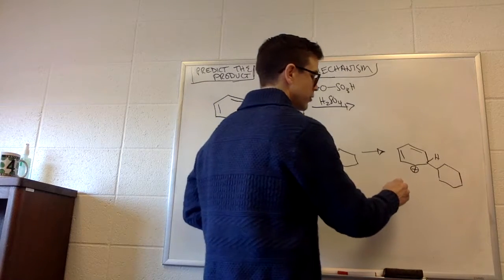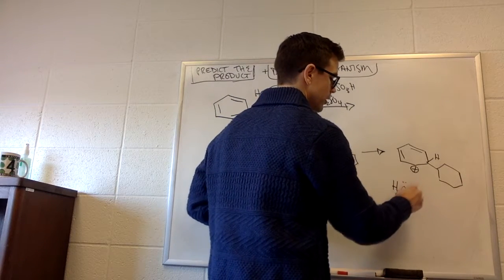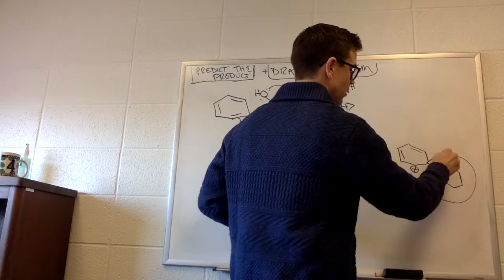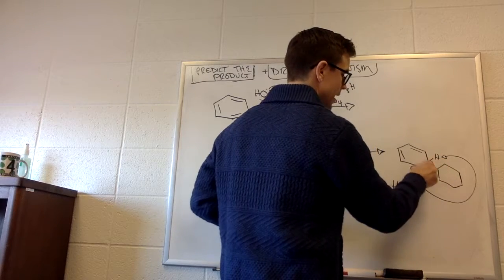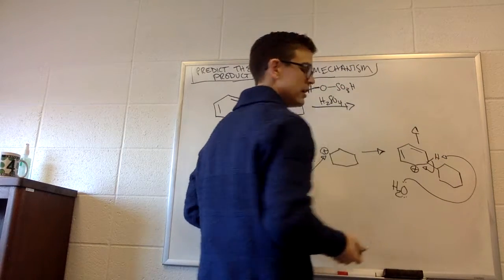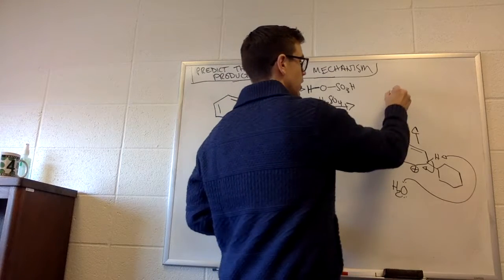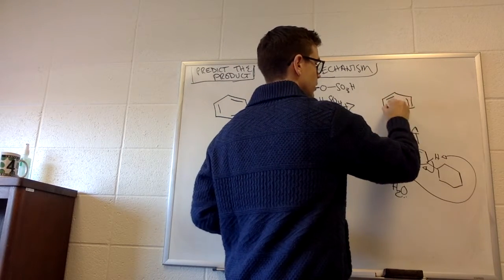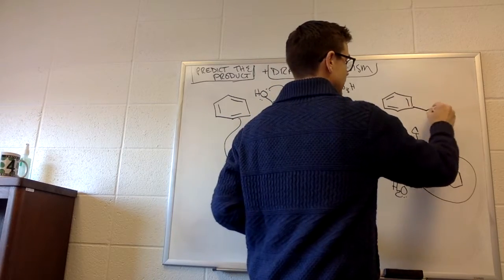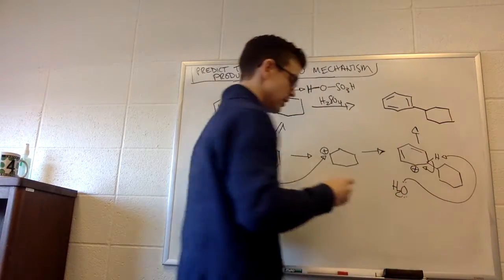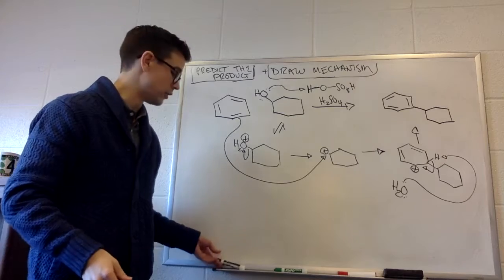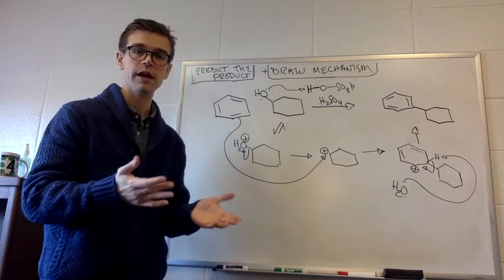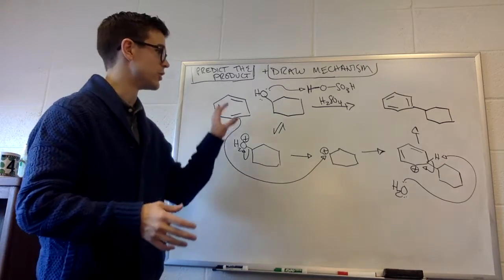So we can draw that water molecule to the left right here. That's going to come and grab that proton. The electrons in that are going to go form the aromaticity in that structure. And now we have our cyclohexane substituted benzene ring. So that's what you would predict from these reaction conditions.